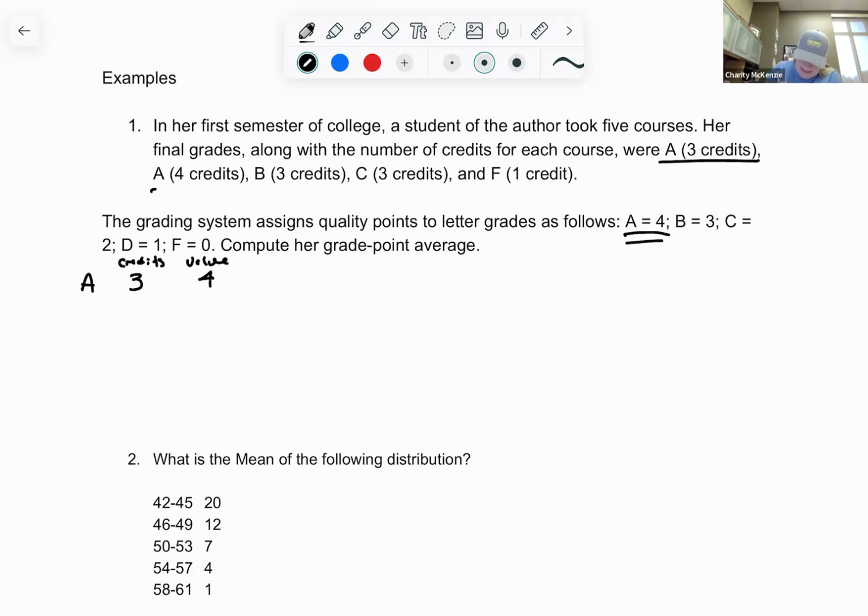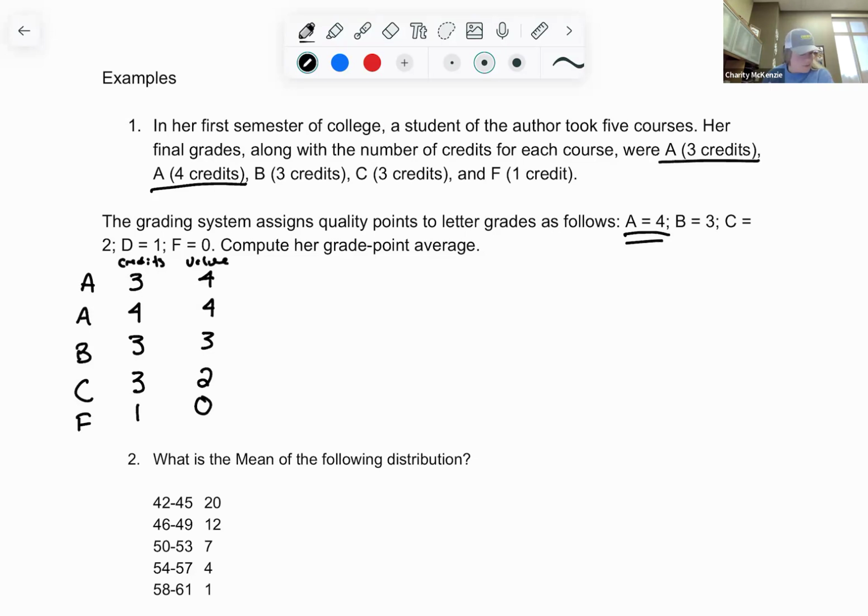The next class is another A, and the person has 4 credits, and the value is a 4. The next class is a B, which is 3 credits, and the value is a 3. The next class is a C, and it's a 3 credit course, and the value is a 2. And the last one's an F. It's a 1 credit course, and the value is a 0 towards your GPA.